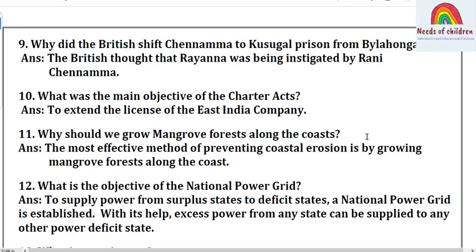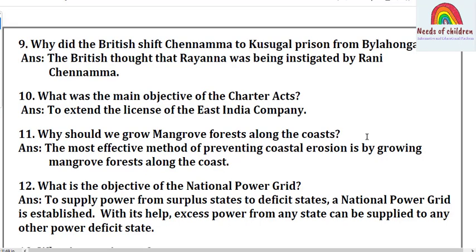There was a suspicion by the British that Rayanna might attack and free her from that prison. As a result of that, they shifted Chennamma to Kusugal prison from Bailahongal.